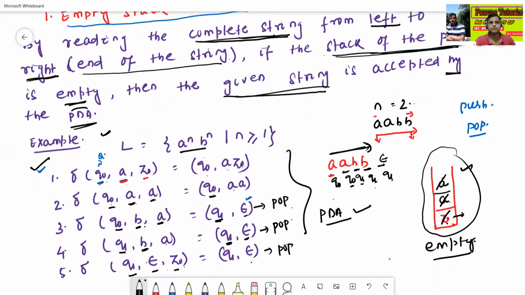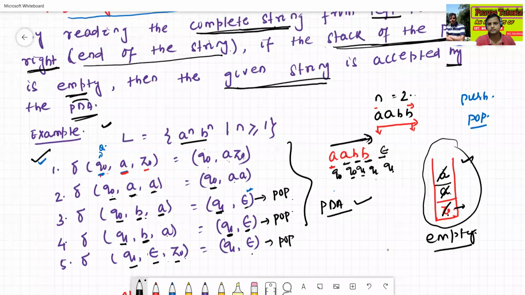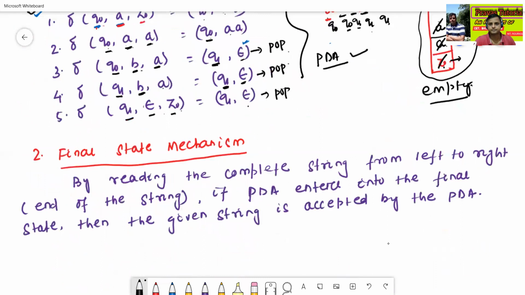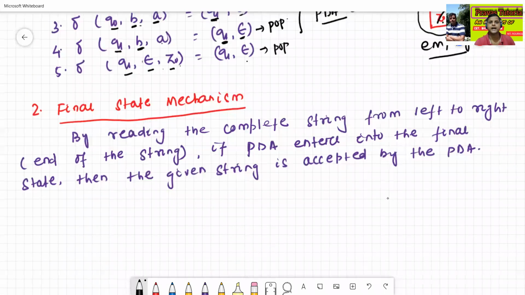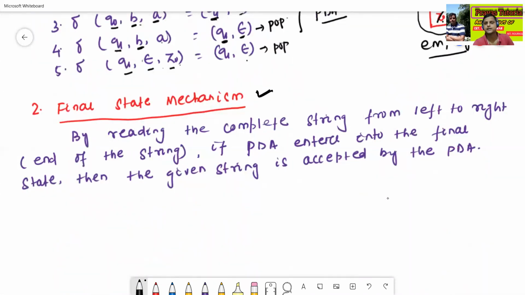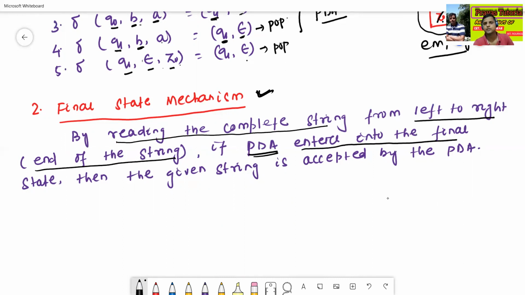Now we'll see one more method: the final state mechanism. What is the meaning of the final state mechanism? By reading the complete string from left to right, up to the end of the string, if the PDA enters into the final state, then the given string is accepted by the PDA.